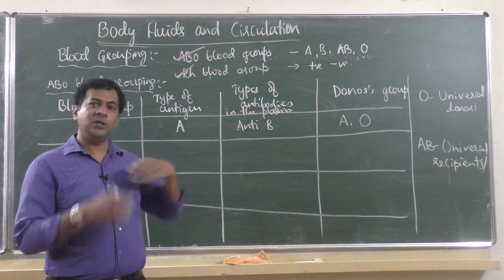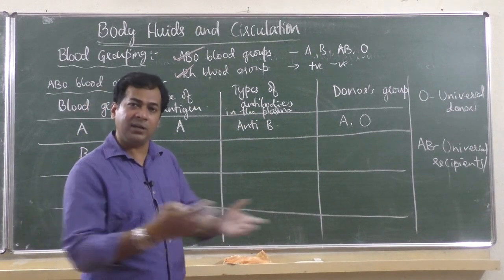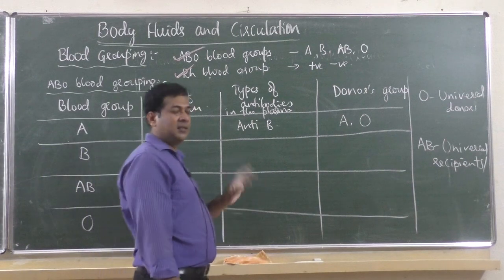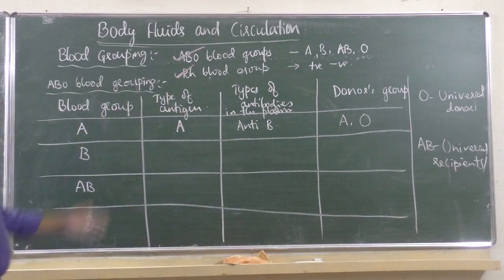O blood group can donate to any, and AB blood group can receive blood from any blood group, because the antibodies produced in the plasma are nil. After completing the table you will understand.